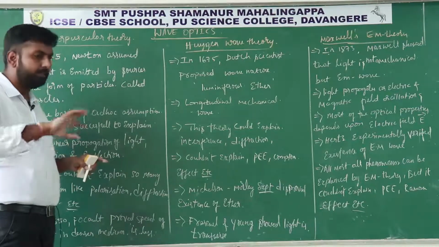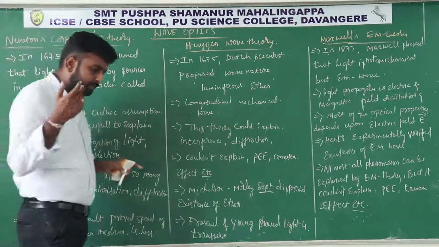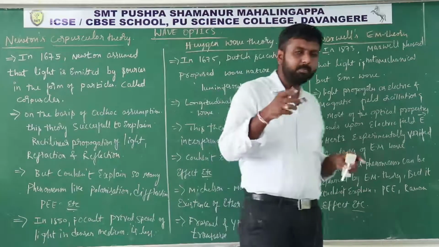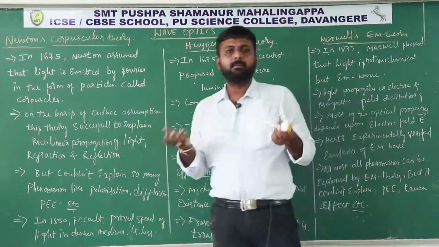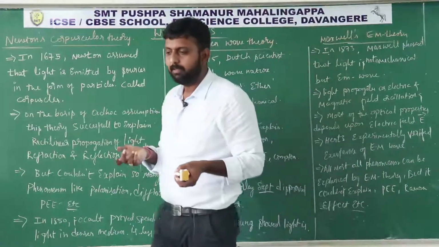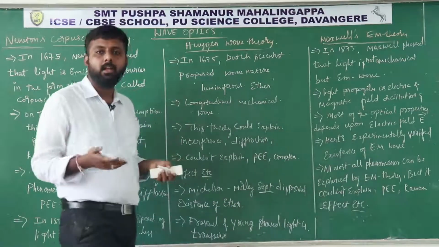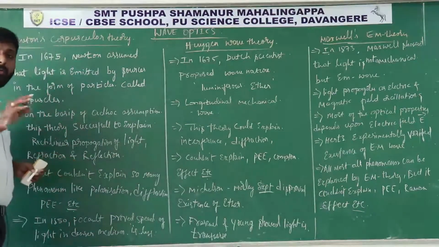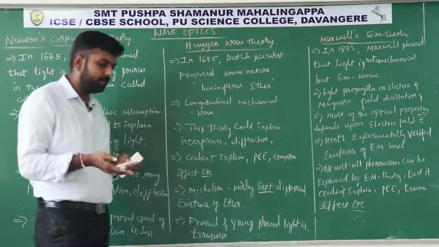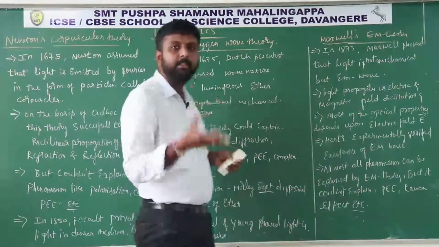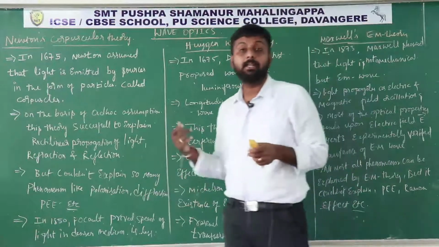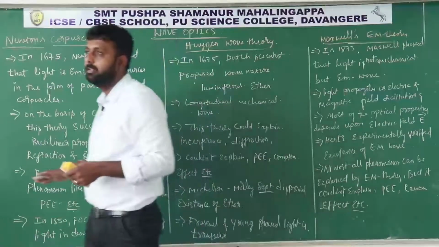For different colors of light, he explained that the sizes of the corpuscles are different, and depending on the size we see different colors. He also explained that the speed of light in the denser medium is more, and in the rarer medium is less.